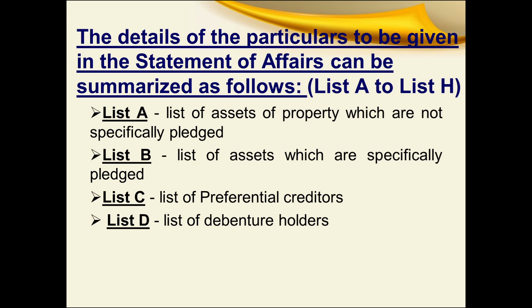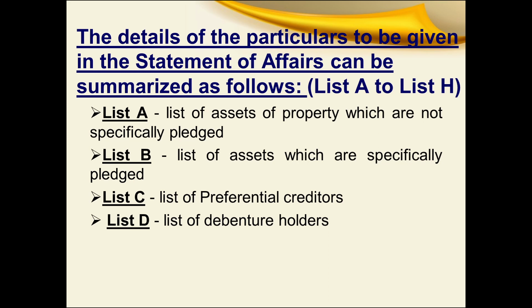Then next, in the statement of affairs, we are going to make lists from list A to list H. The following are the details of the particulars to be given in the statement of affairs, which can be summarized as follows. These are the various lists, from list A to list H. So now we are going to see what list A is and what it includes. List A gives a complete list of assets of property which are not specifically pledged in favor of secured creditors.